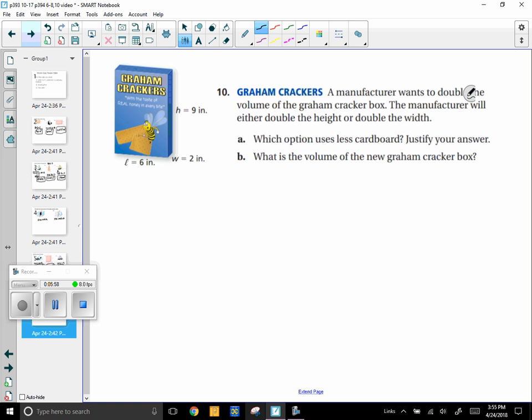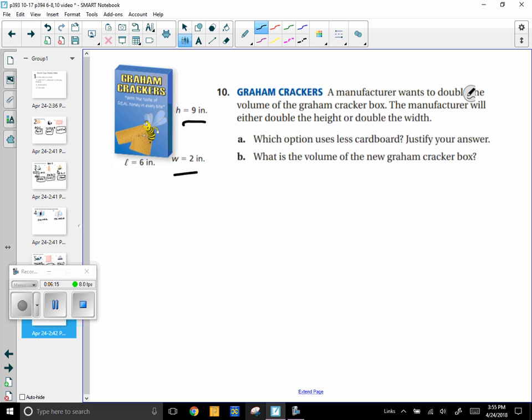Okay, I'm almost finished. The home stretch, number 10. They want to double the volume of this graham cracker box. The manufacturer will either double the height or the width. There's a question like this on the quiz, so make sure you know how to do this. Which option uses less cardboard?